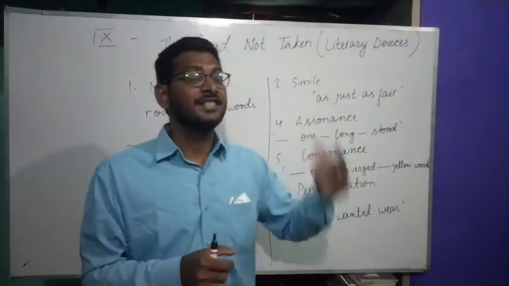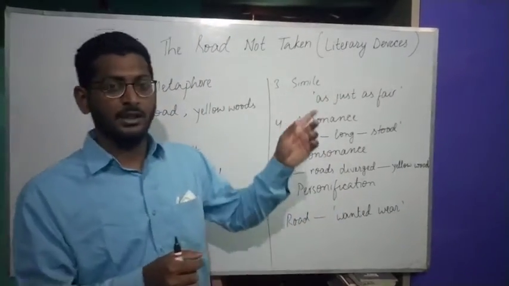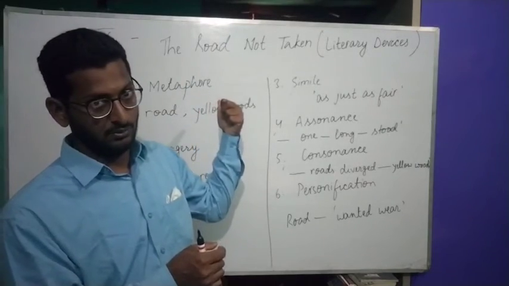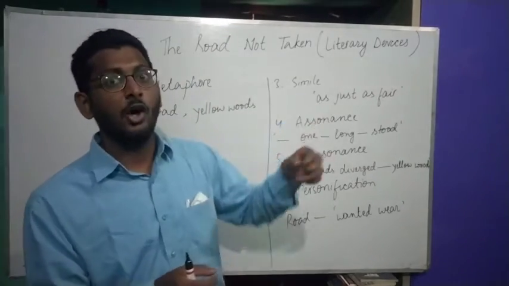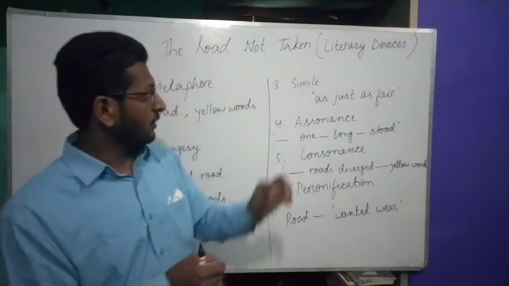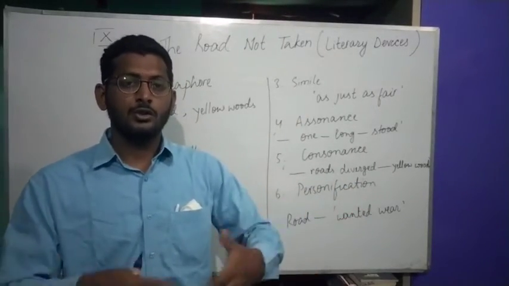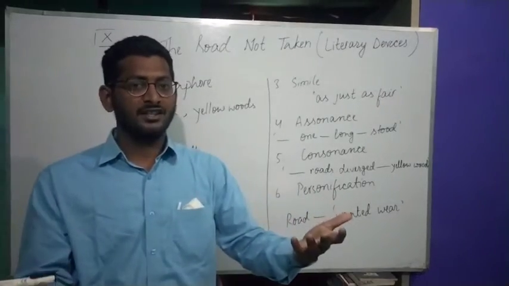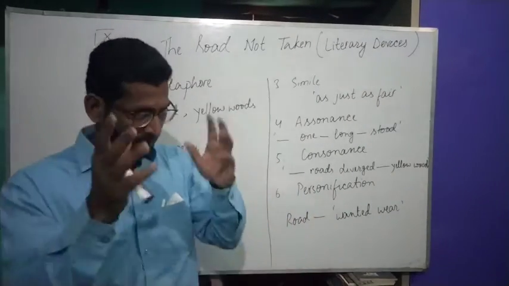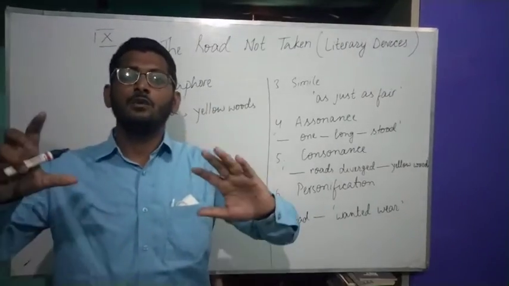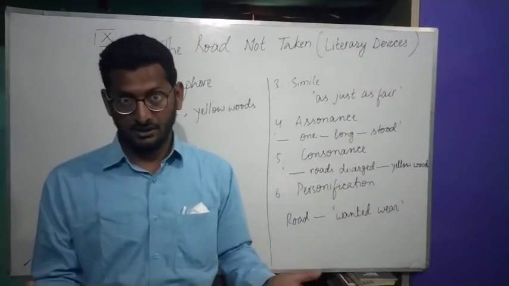Now third is simile, right? Simile is metaphor, but with as or like. So simile is also a comparison between two things to make people understand in an easy way. I give you the same example. In metaphor, I said he was a lion in the battle.